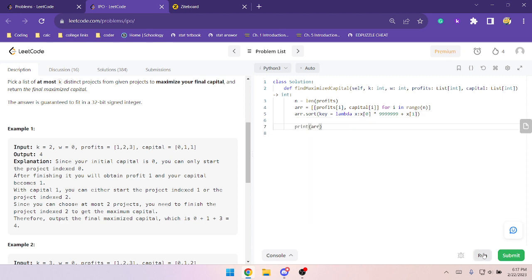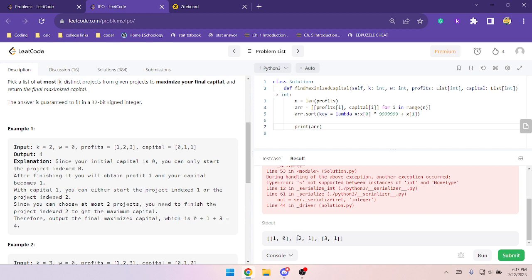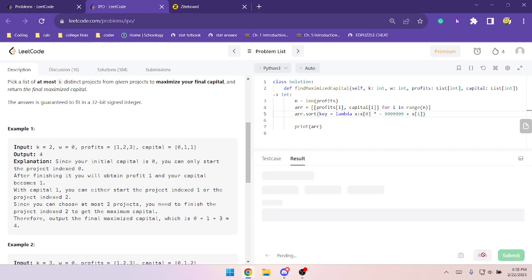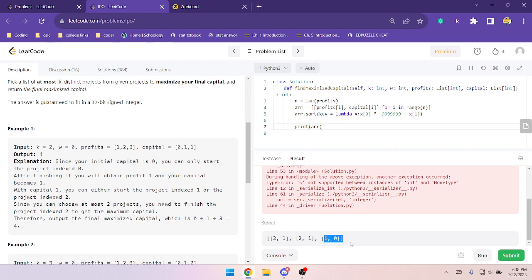I'll just print this for now and then see if my code works. Okay, 1, 0, 2. Oh wait, I want it to go the other way around. I want this to be negative, and the capital will be increasing while the other one will be decreasing. Okay, there we go. 3, 2, 1. Okay. This question's really hard. It might take a while. I'll have to edit it down or something.